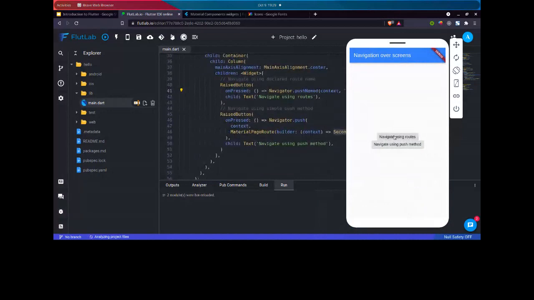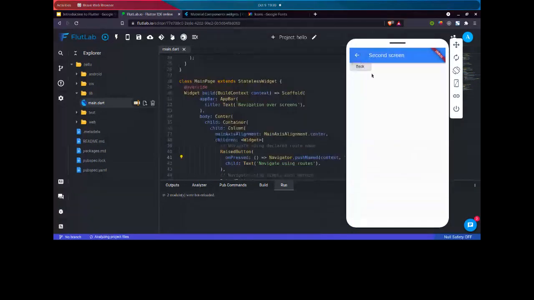When you click on the button, you get navigated to the second screen. Now let's say I want to go back. Notice that without any extra feature, I already get the back button here. I didn't define any back button. Our app bar only has a title. But as our application transitions from one screen to another, it already gives me a back button to move back. Otherwise, we can have a back button here which does the same thing.